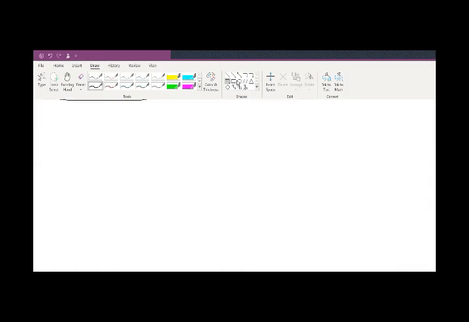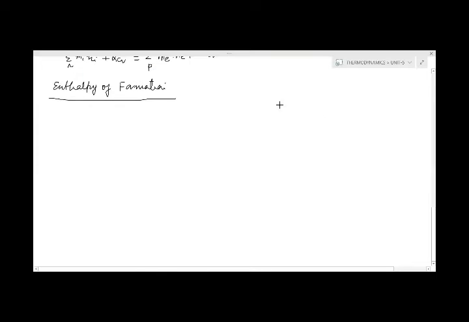Suppose there is a chamber in which the reaction is taking place. Now here we can take the control volume as well as the control surface.